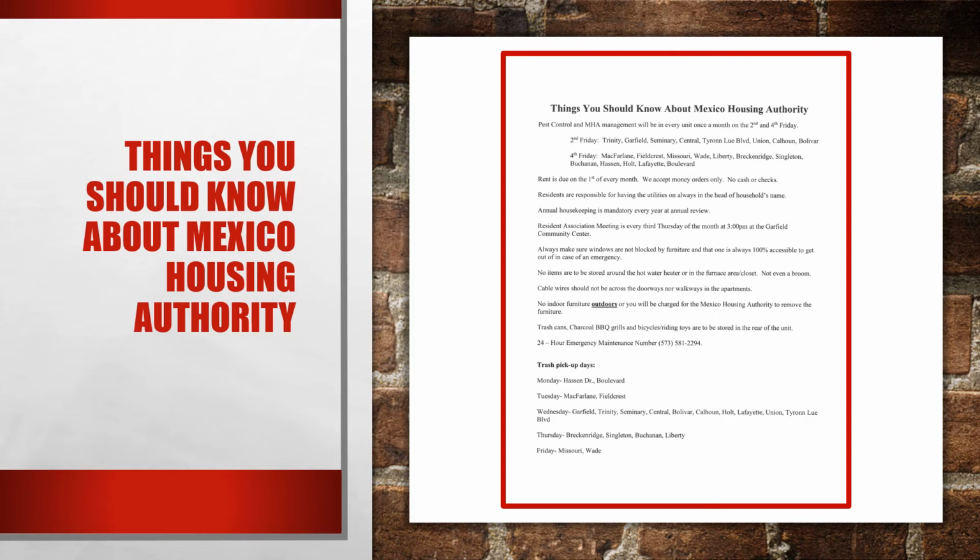Always make sure windows are not blocked by furniture and that one is always 100% accessible to get out of in case of an emergency. No items are to be stored around the hot water heater or in the furnace area or closet, not even a broom. Cable wires should not be across the doorways nor walkways in the apartments. No indoor furniture outdoors, or you will be charged for the Mexico Housing Authority to remove the furniture. Trash cans, charcoal barbecue grills, and bicycles and riding toys are to be stored in the rear of the unit.